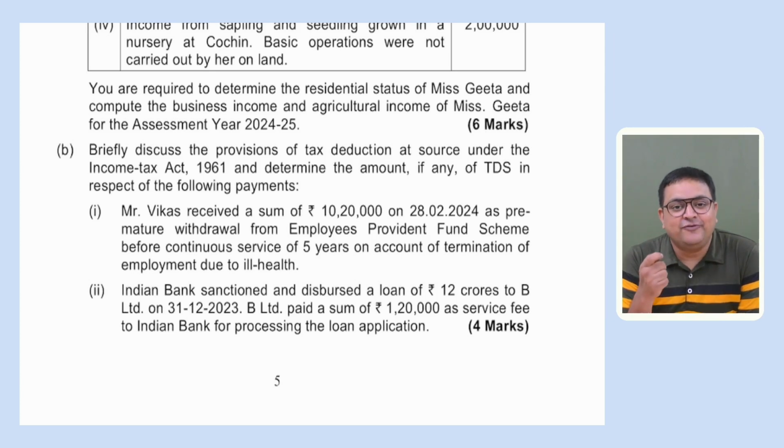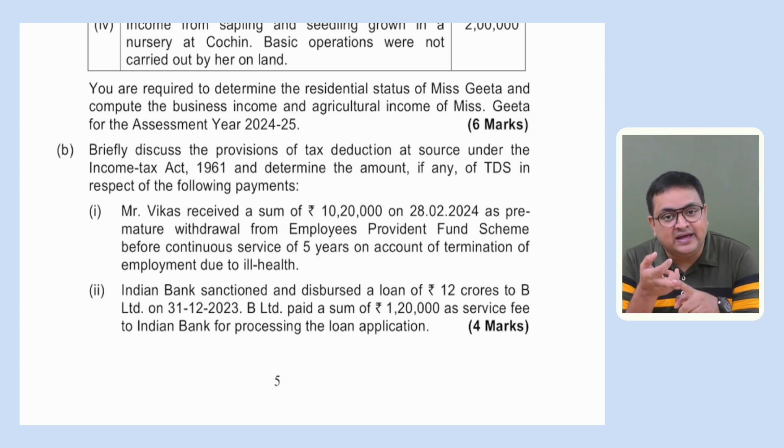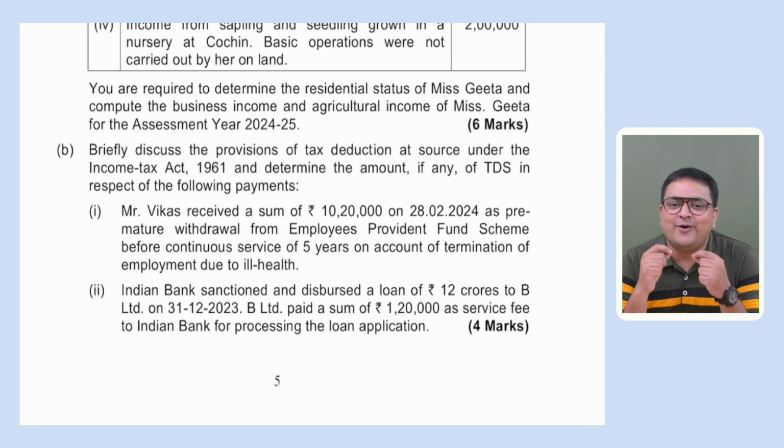However, there are few exceptions if the amount is getting withdrawn even before 5 years, that is premature withdrawal. But the reasons were some genuine reasons. What are those reasons? If the employee met with some accident, it is due to their ill health, the amount is getting withdrawn. Or in case the business of the employer is getting closed, he's shutting down his operations, then in that case, this amount is exempt. And you understand, if the amount is exempt, then there is no requirement to deduct TDS.